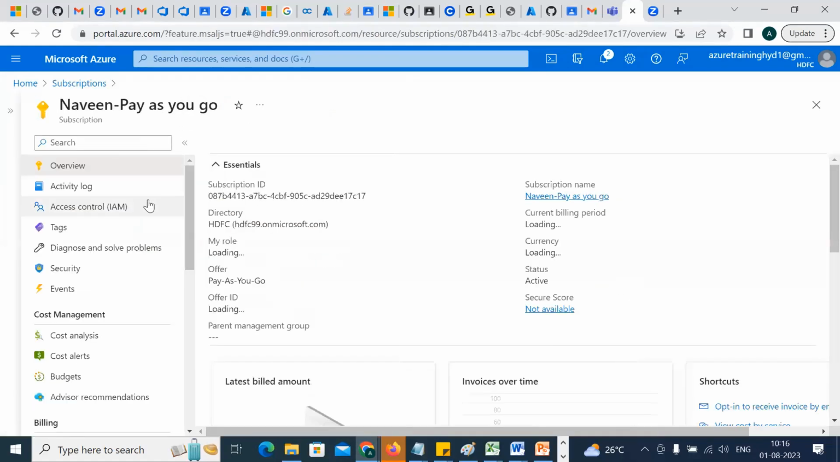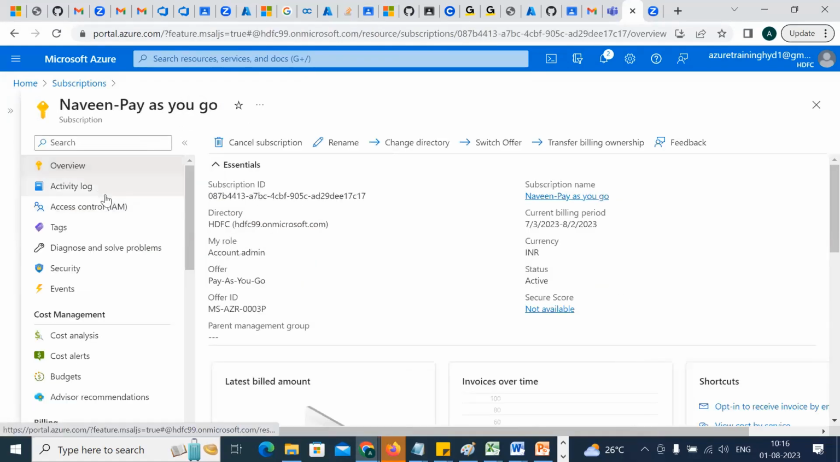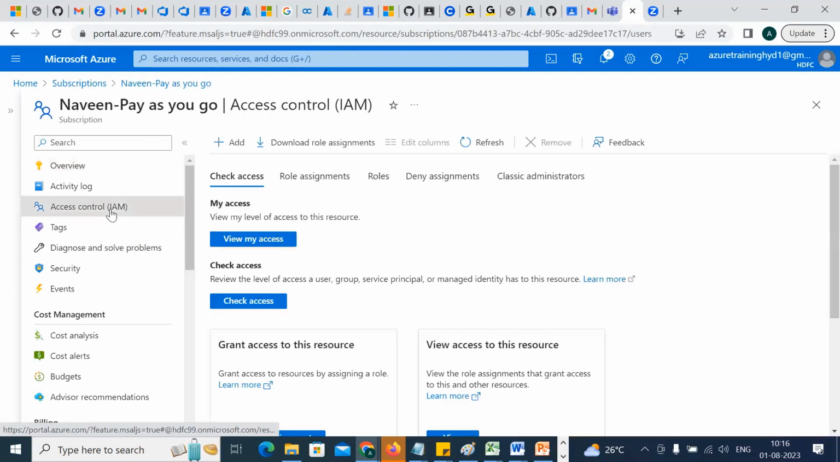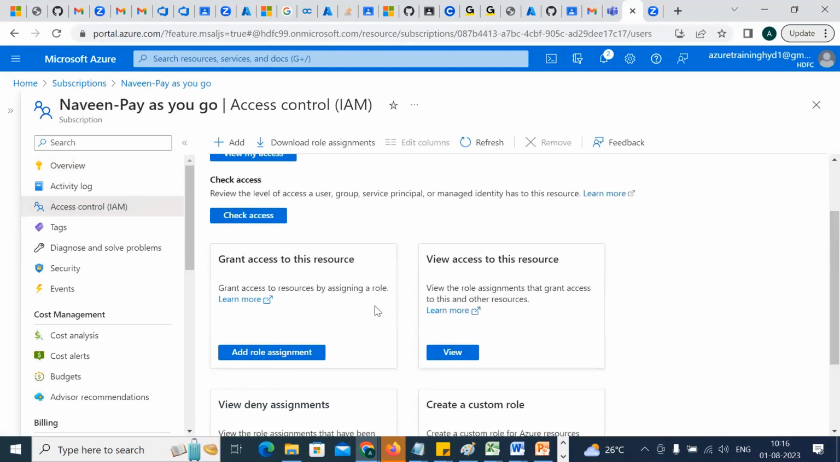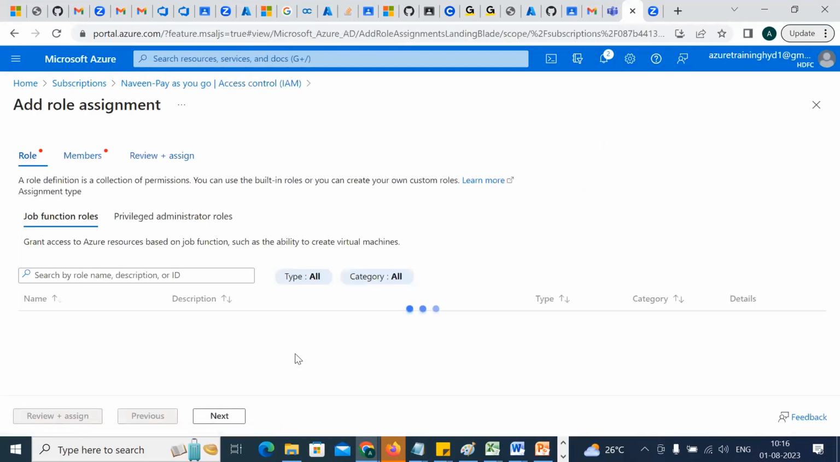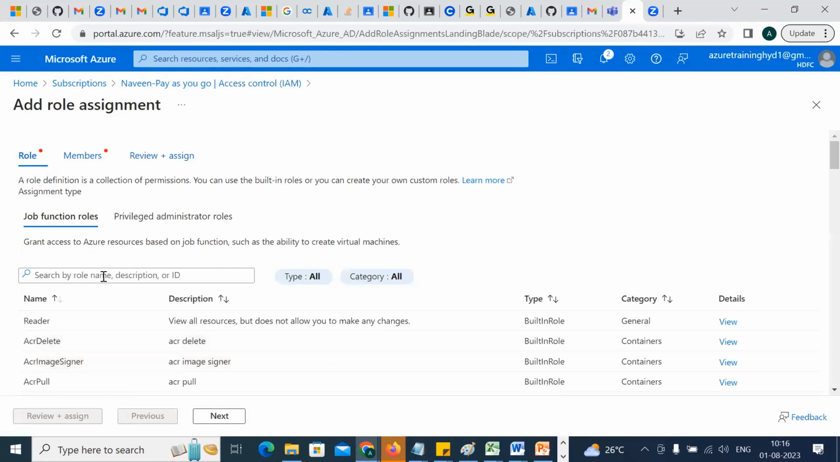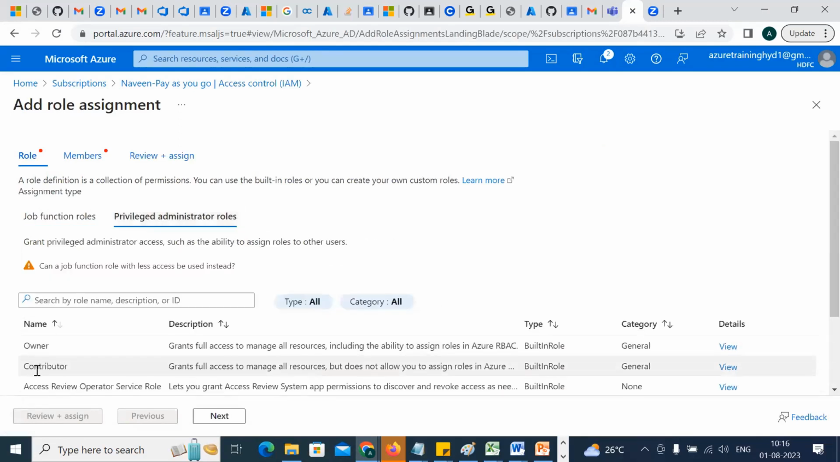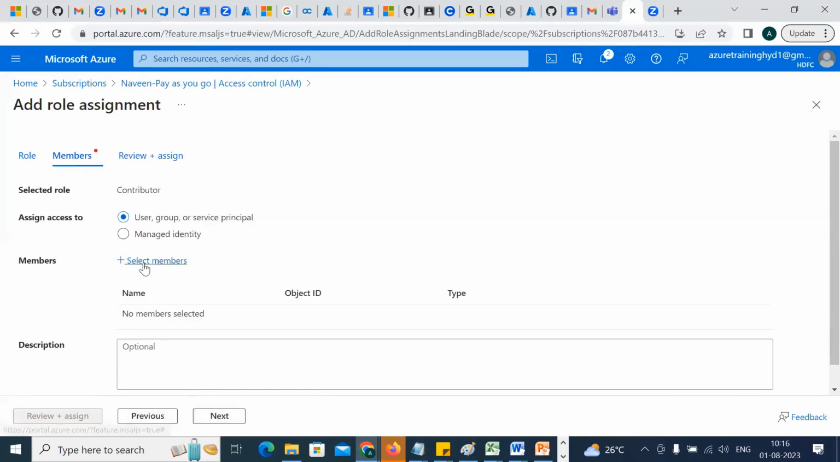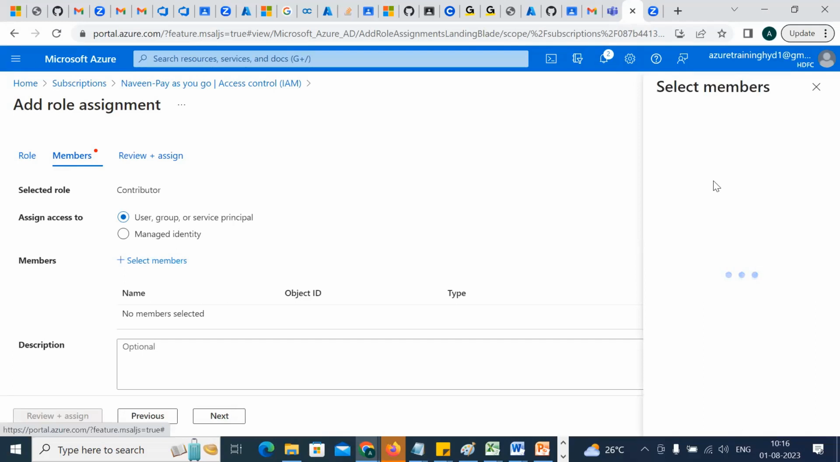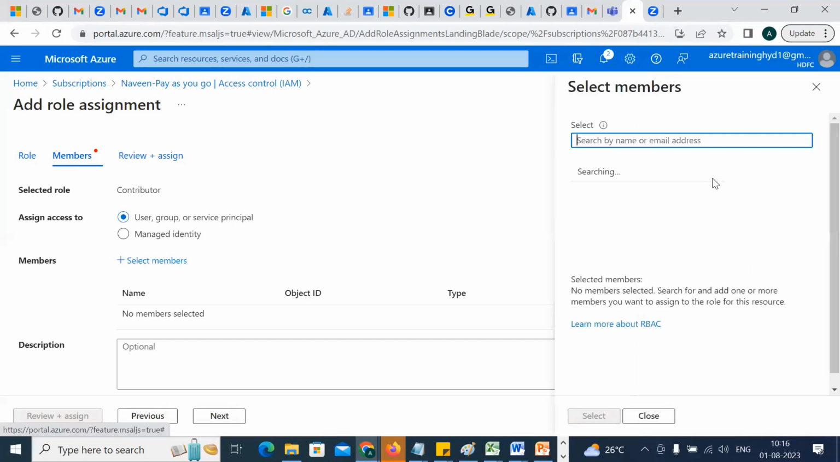Where to go for this approval, buddy? IAM. You forgot it? Identity and Access Management, IAM. Just click on that. You have to go to your resources. Add role assignment, and go for Contributor. Click on Contributor. Select the members. Give the permission to Suresh and Mahesh.